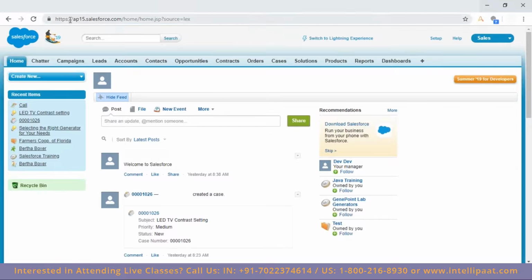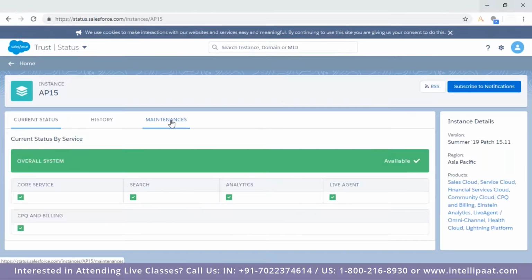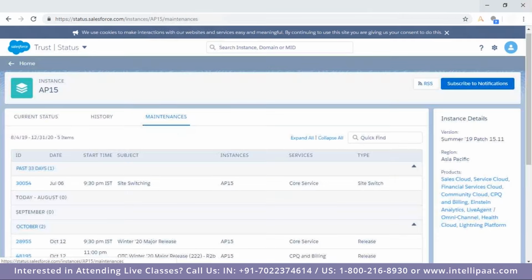Which is my server? If I'm looking at the address bar, I'm getting AP15. That's the Asia Pacific 15 server. So for you, you would be getting NA, North America. Which region are you in? So let me go with this. I want to see the details about AP15. Then maintenance. Let me show you.